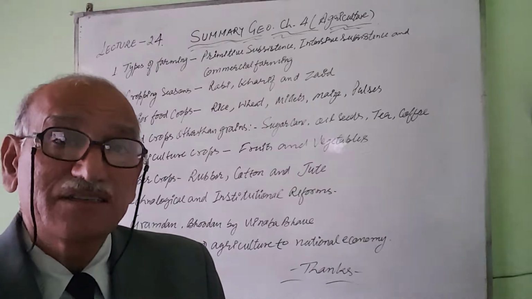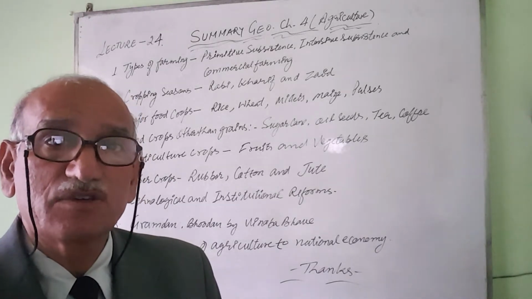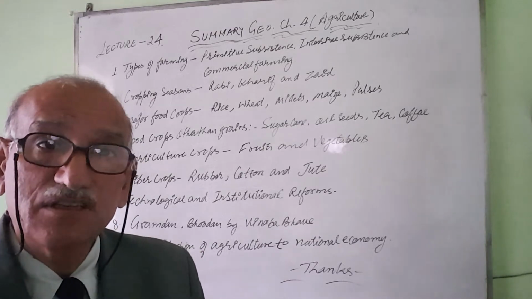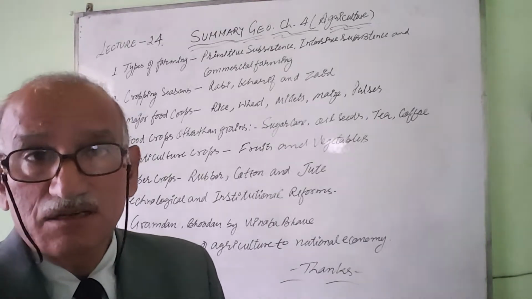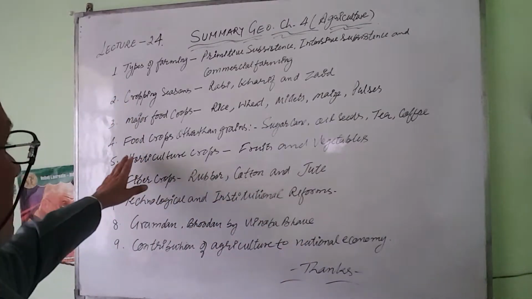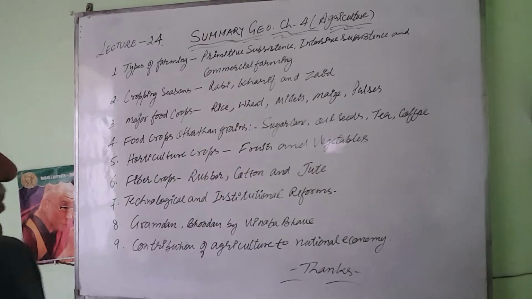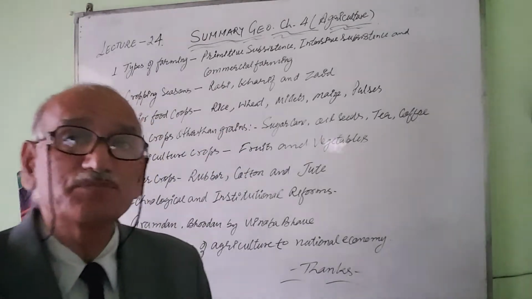The third millet is ragi. Ragi is grown in Himachal Pradesh, Arunachal Pradesh, and some states of the southern area. Then after that come food crops other than grains. Food crops other than grains include sugarcane.